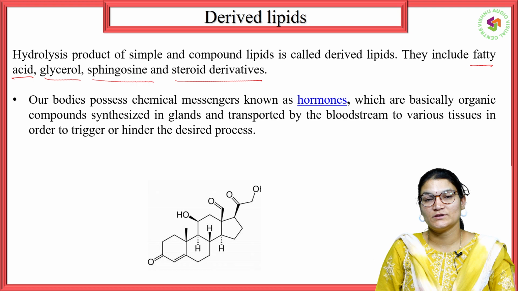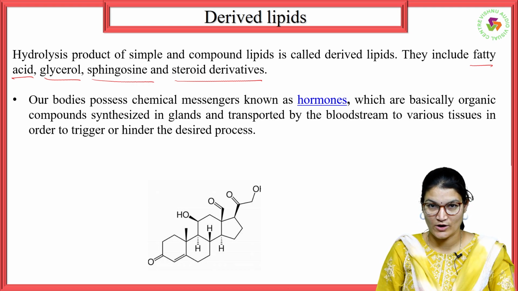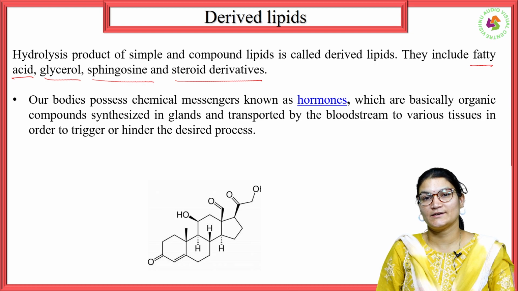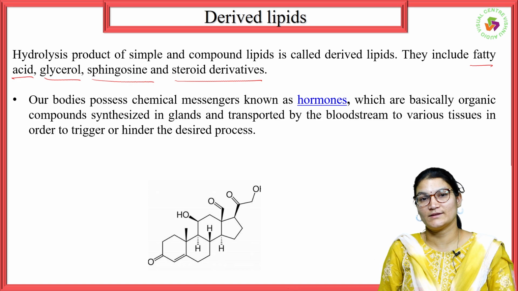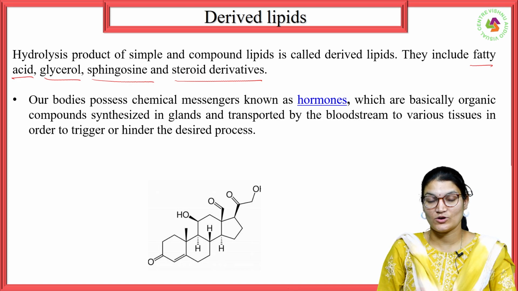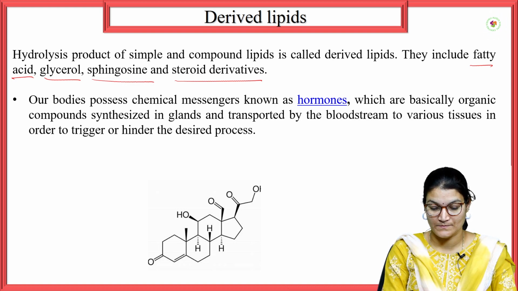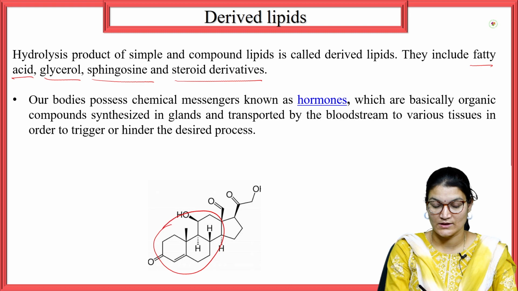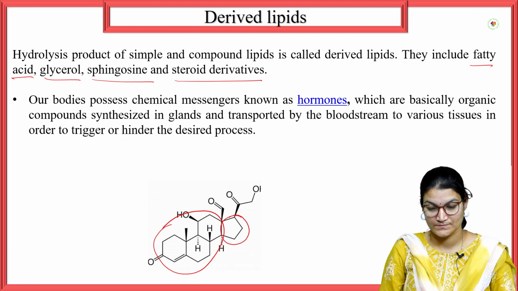Our body possesses chemical messengers known as hormones, which are majorly considered as steroids. These hormones can be circulated in the blood circulation to pass the message from one cell to another cell, and these steroids contain 4 ring structures, in which 3 of the ring structures are 6-membered rings, and 1 ring structure is a 5-membered ring.